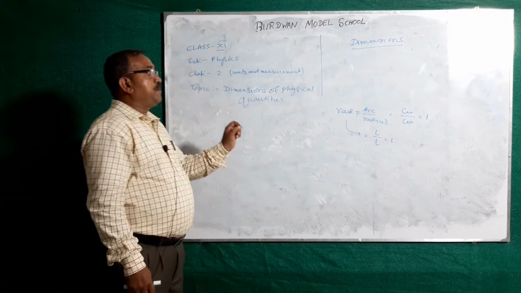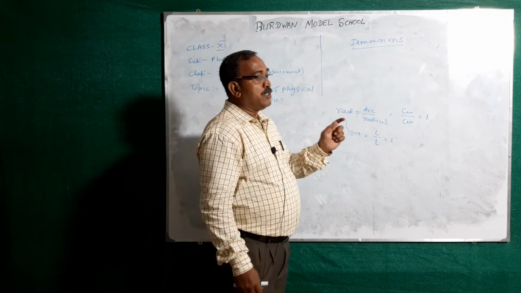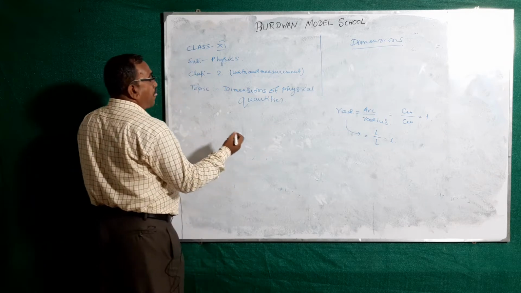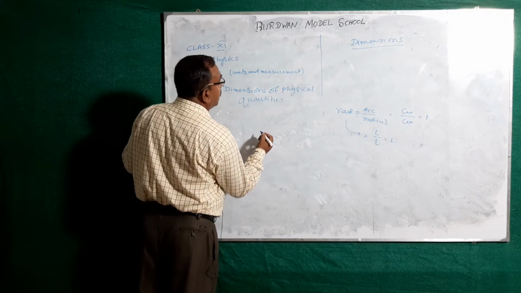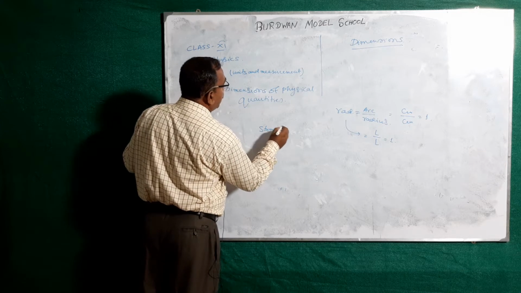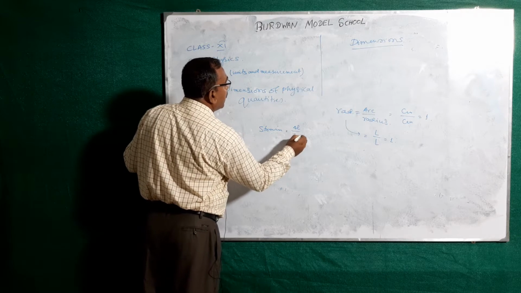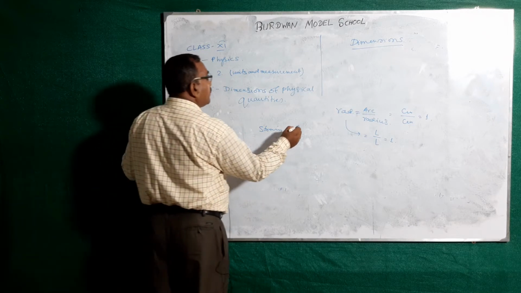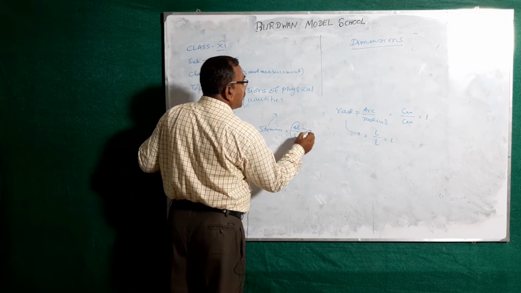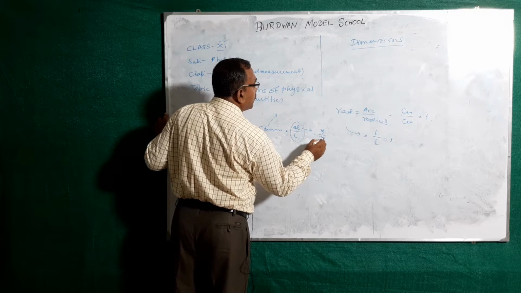Give an example of a physical quantity which has no dimension, no unit. From your next chapter, you know one is the strain, that is change in length by its initial length. This is the physical quantity. The unit is meter, and that unit also meter.